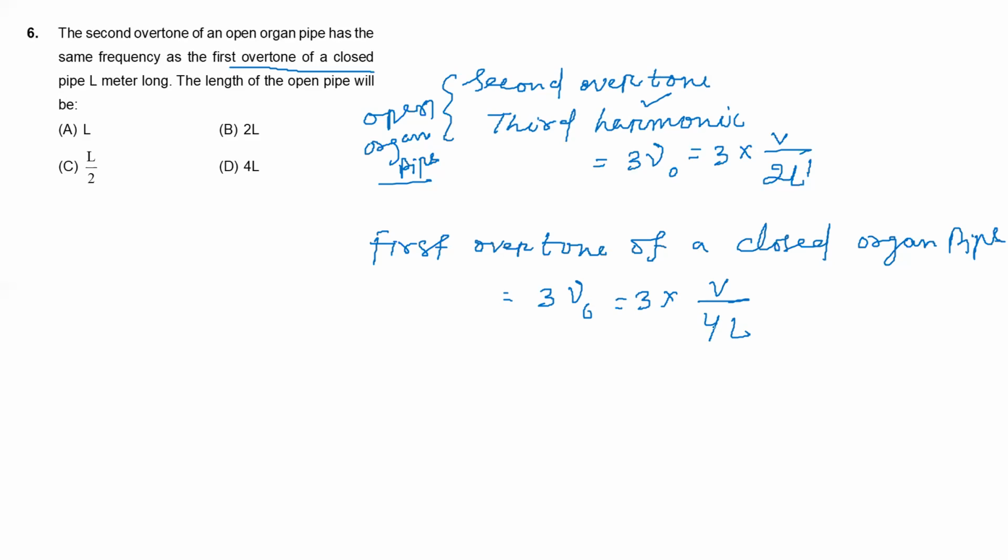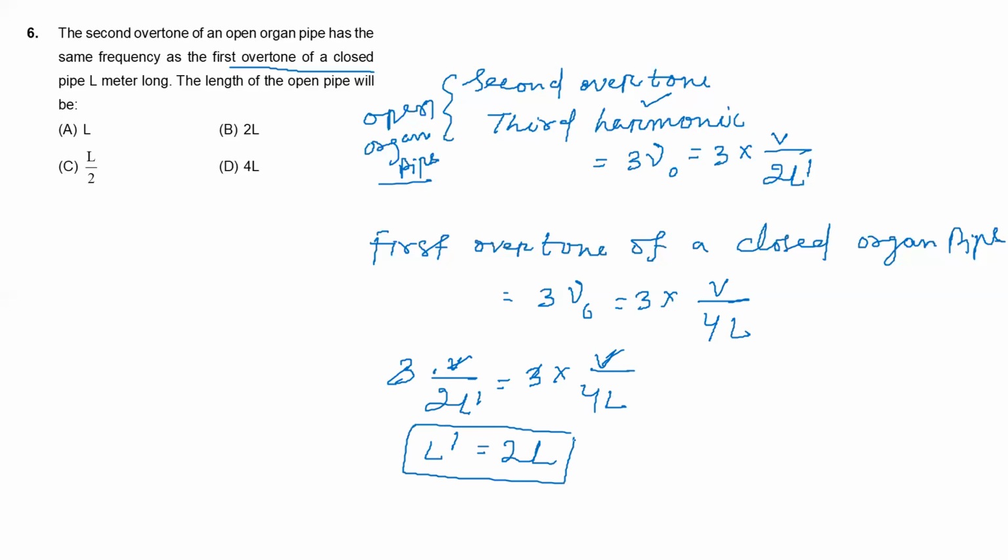He's saying both are equal. That means 3 into V by 2L dash is equal to 3 into V by 4L. Solve this one and you will get L dash. The 3 cancels, the V cancels, and L dash is equal to 2 times L. So the length of the open pipe is double.